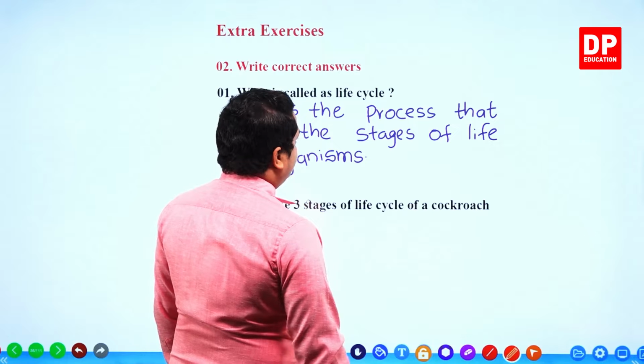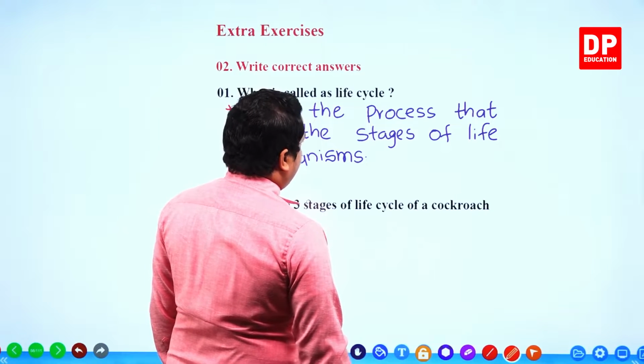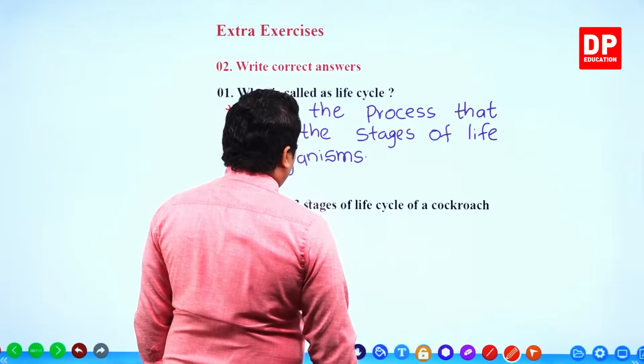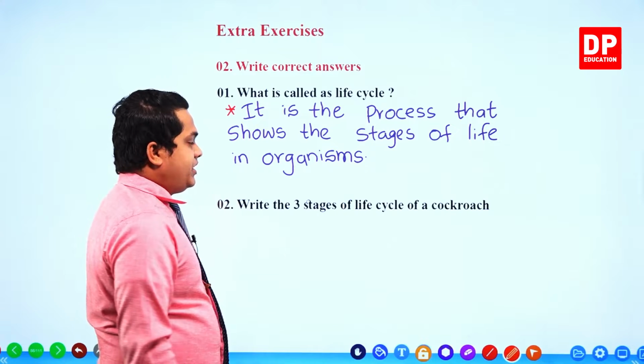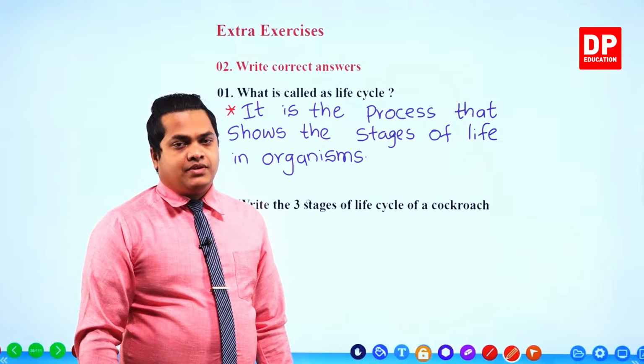So it is the process that shows the stages of life in organisms. That is what you mean by life cycle in simple, right?